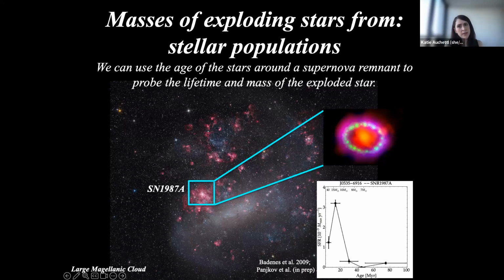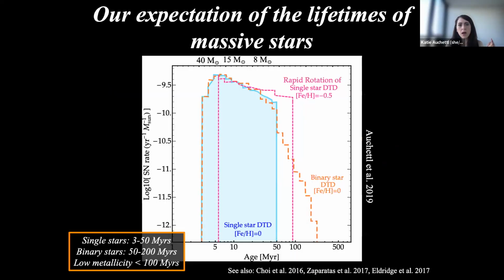But even though this is one example, we have to understand what our expectations are, or what we expect to see in these star formation histories. So what we need to look at is something called a delay time distribution of core collapse supernova explosions, because this quantifies our expectation of the lifetime of massive stars that we can then tie to the observations of the star formation histories.